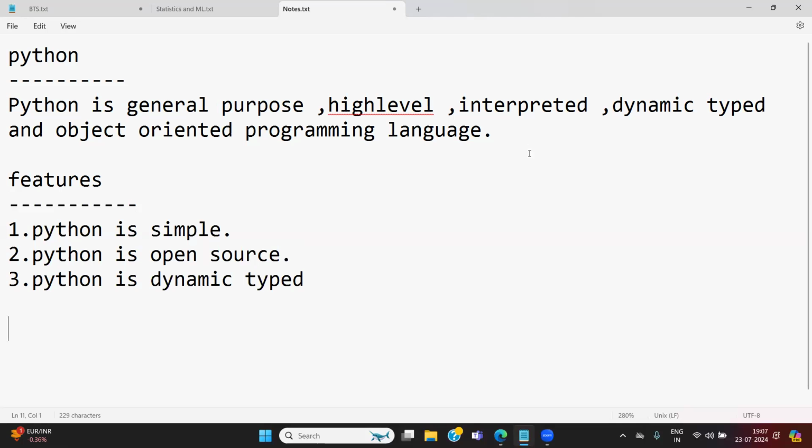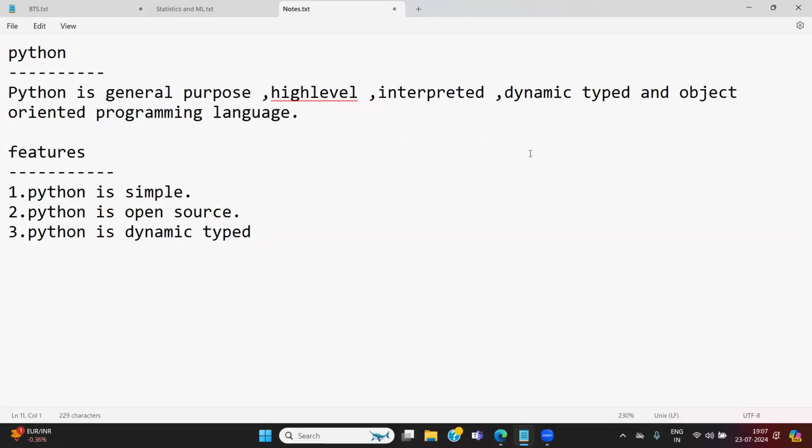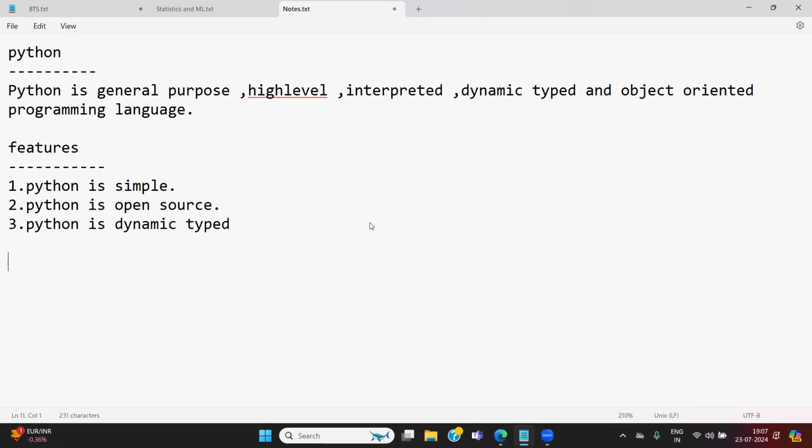For example, take any other programming language like C, Java or C#. If you want to declare any variable, you need to give the data type. For example, I want to declare a variable called x, which is an integer holding the value 10.